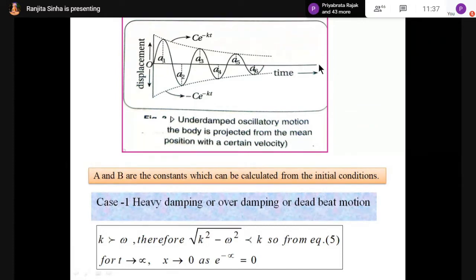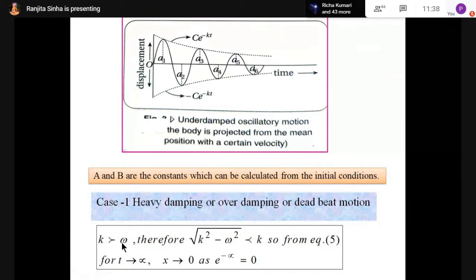That is, damping is there. So this is the case of heavy damping where k is greater than omega, and here the condition is t tends to infinity, when x tends to 0. So remember this: for the heavy damping case, the condition is K is greater than omega. Very important for you.